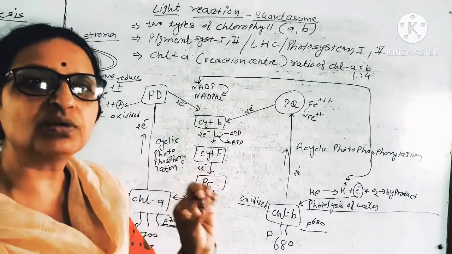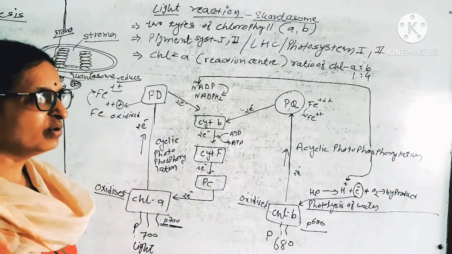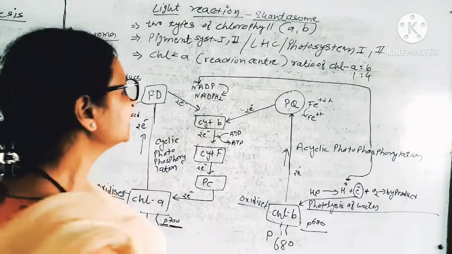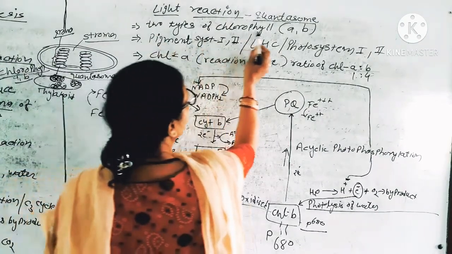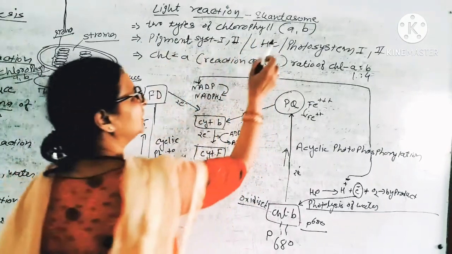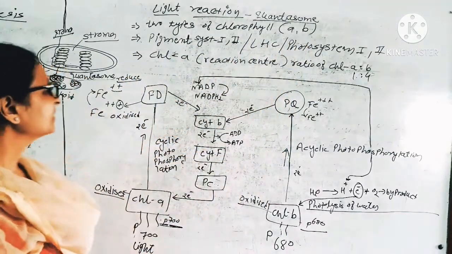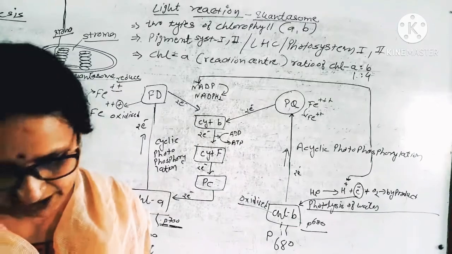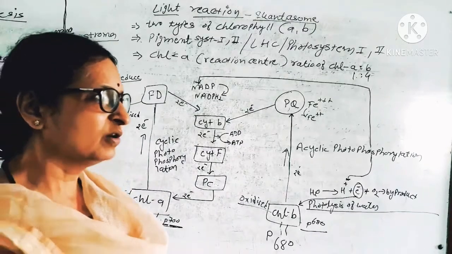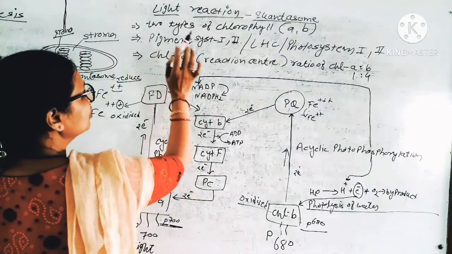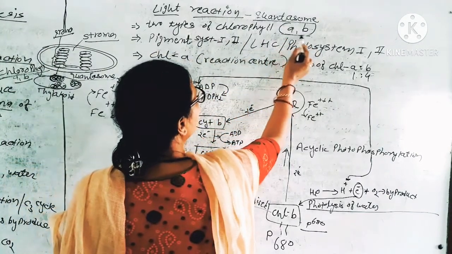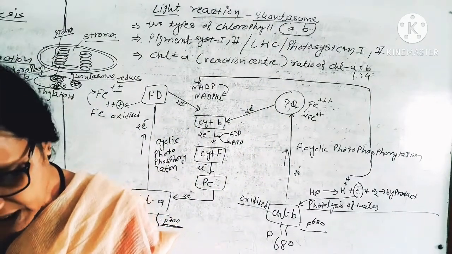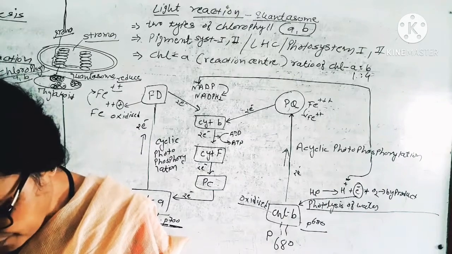About 250 chlorophyll molecules are found, out of which chlorophyll A and chlorophyll B molecules are most abundant. We have seen the structural differences between chlorophyll A and B. Chlorophyll A and B receive different amounts of light.